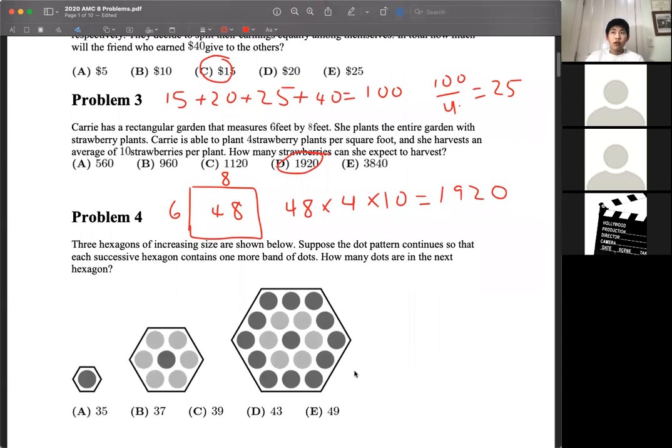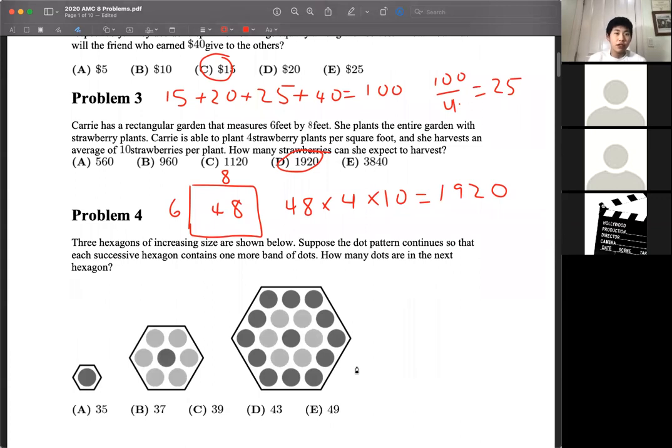Problem 4. 3 hexagons of increasing size are shown below. Suppose the dot pattern continues so that each successive hexagon contains 1 more band of dots. How many dots are on the next hexagon?